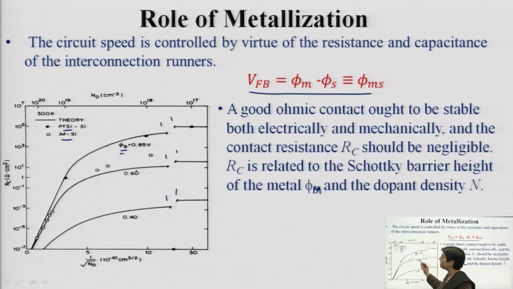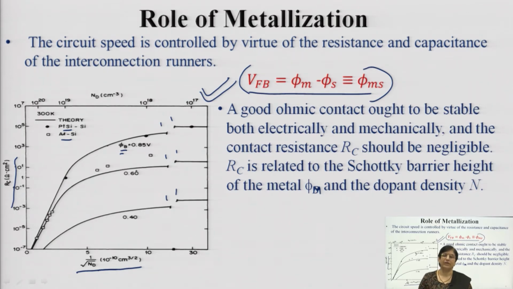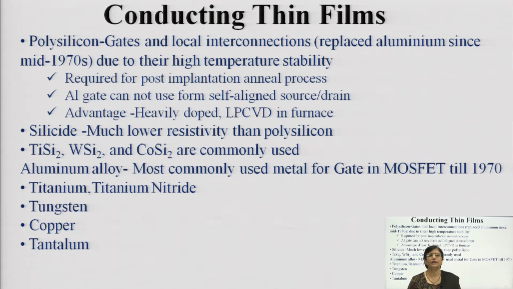Whenever you want an exact result, there has to be proper matching. The theoretical values show a mismatch, and this is shown with the contact resistance when you plot contact resistance with respect to the square root of Nd. As the concentration of the dopant increases, both phi m and phi s are very important, and this is why you need to select the material very wisely when you go for metallization.